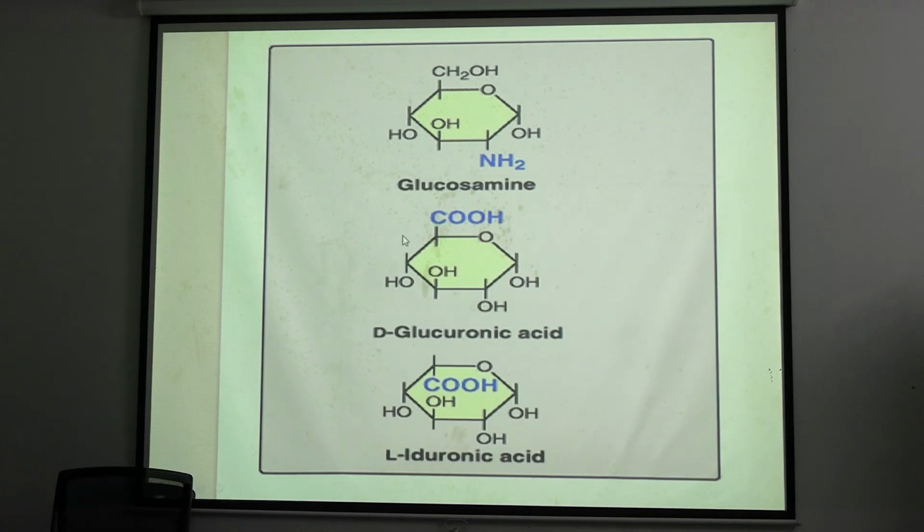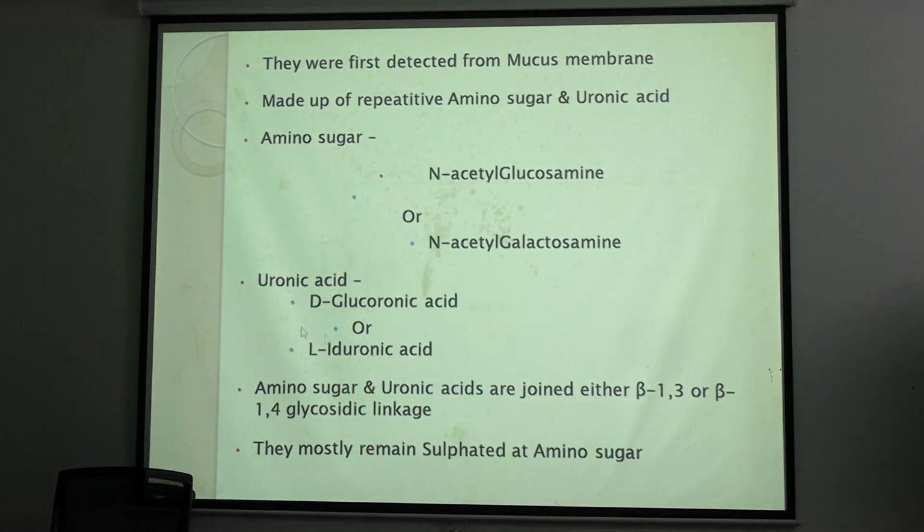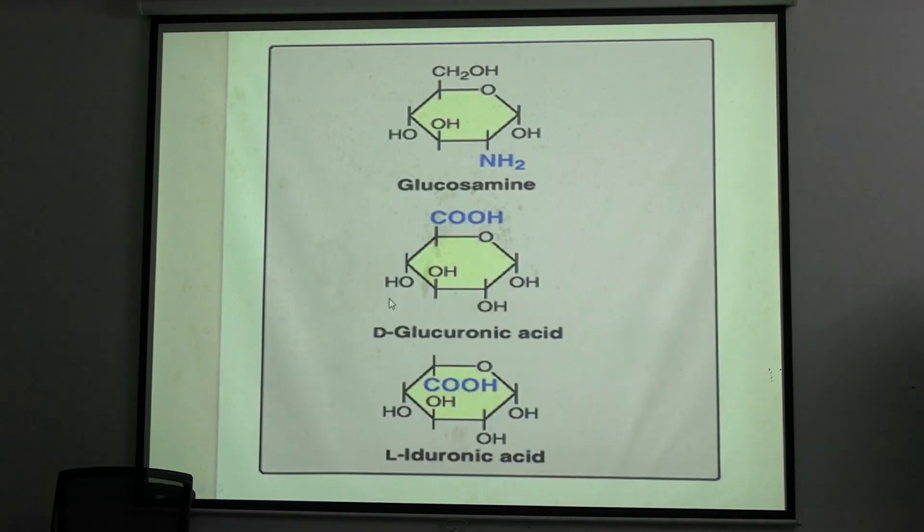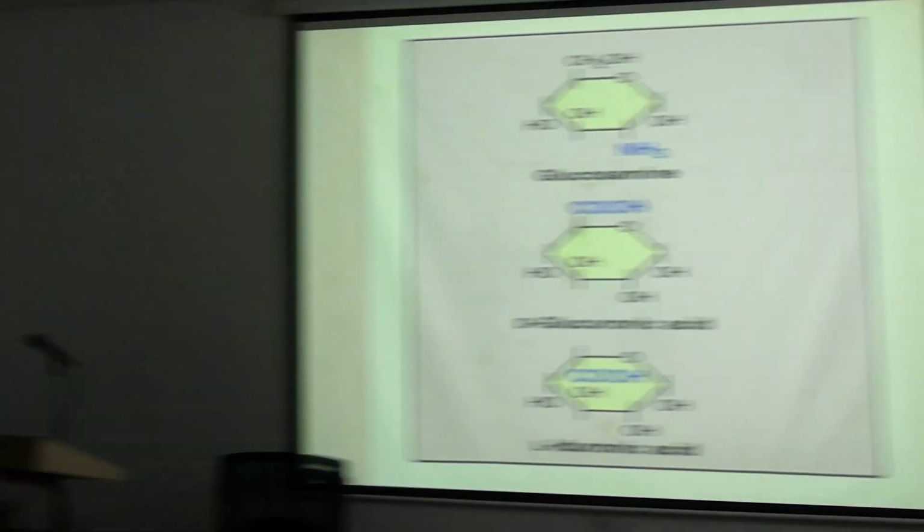Okay, and see one thing, they all contain acid, and because of acid we will get negative charge. Acid group COOH will result in COO minus, and all the negative charges will repel each other, and that's why there is a slippery action of mucopolysaccharides.